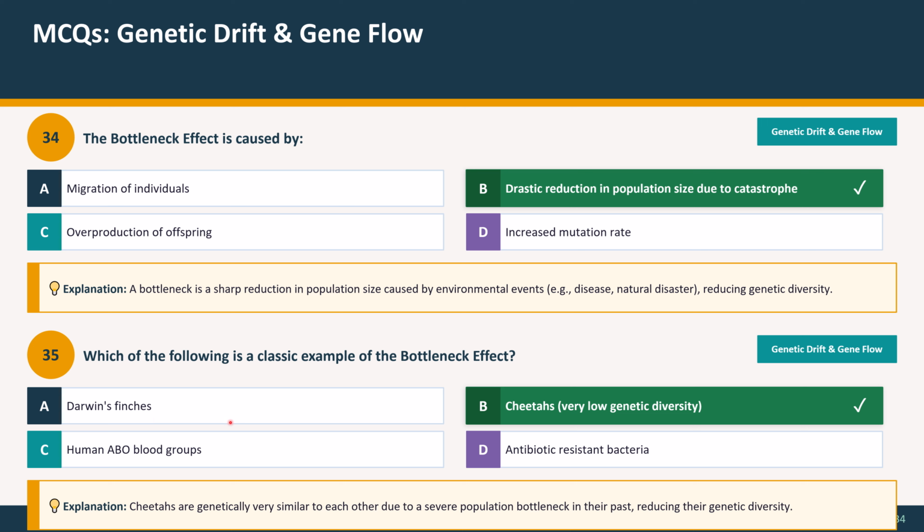Question 35. Which of the following is a classic example of the bottleneck effect? Option A Darwin's finches, option B cheetahs, very low genetic diversity, option C human ABO blood groups, option D antibiotic resistant bacteria. And the correct option is option B, cheetahs, very low genetic diversity. Explanation: cheetahs are genetically very similar to each other due to several population bottlenecks in their past reducing their genetic diversity.